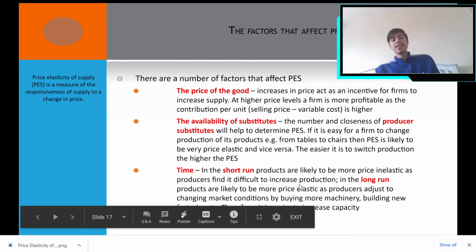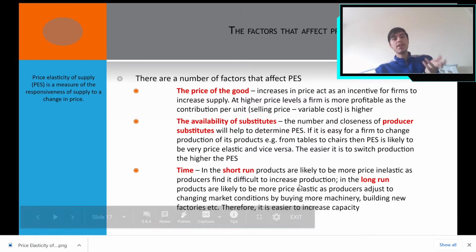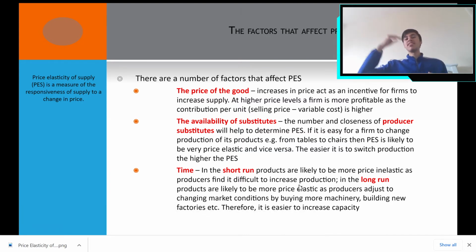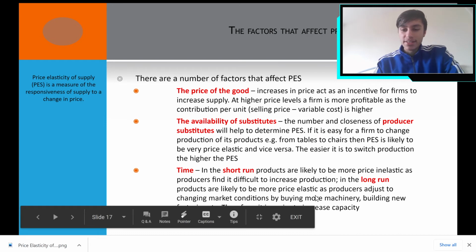So in either case, they would have to see where to sell the planes or how to increase the number of planes, so that's what you need to consider. Time could be a factor for various products. Products which are hard to manufacture take time to manufacture. They are usually price inelastic.